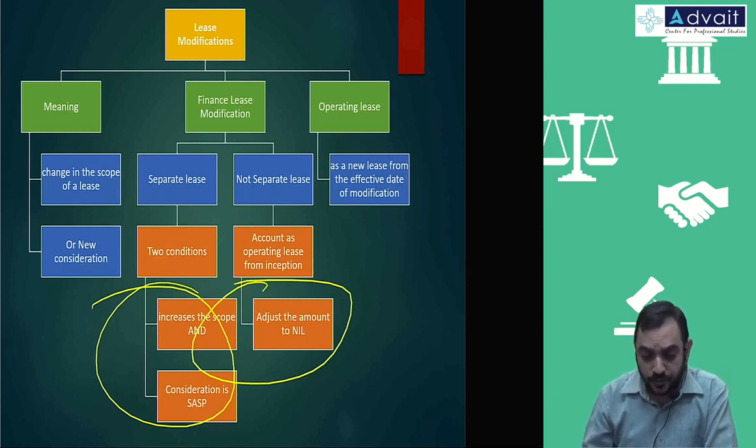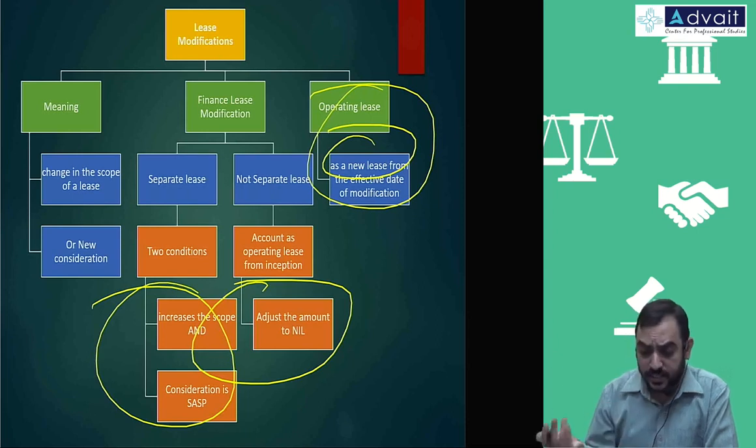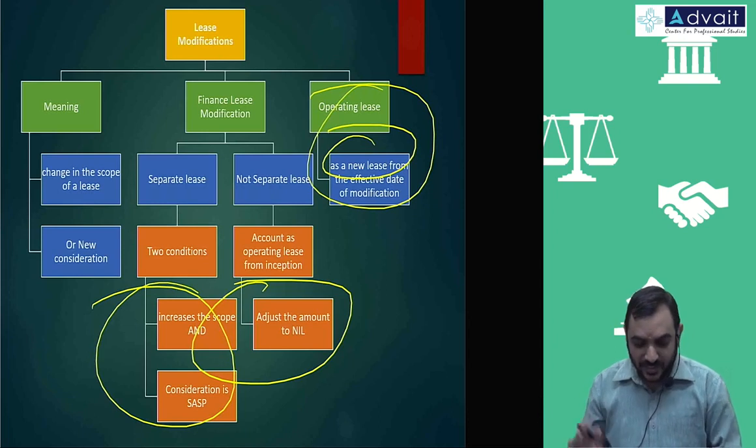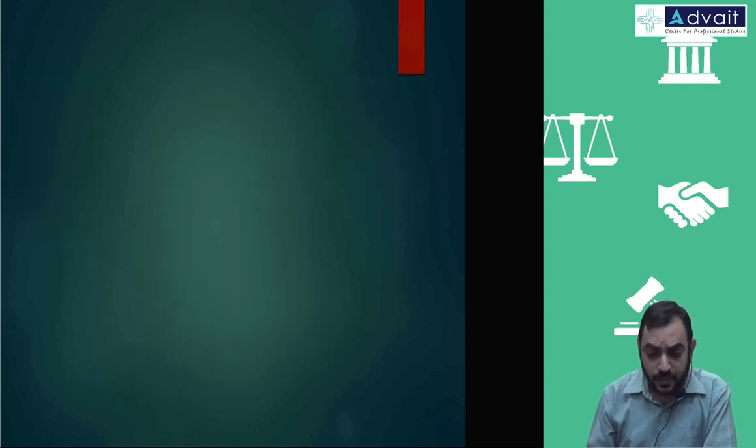The date of the lease becoming an operating lease, that is to be accounted as a new lease. From that point onwards, you recognize lease income like any other operating lease. So this is not something different, so you don't expect any question on this, but as it is in the standard, we have covered it.